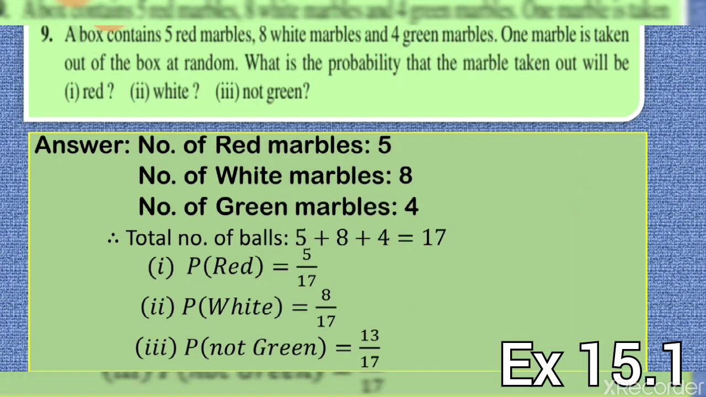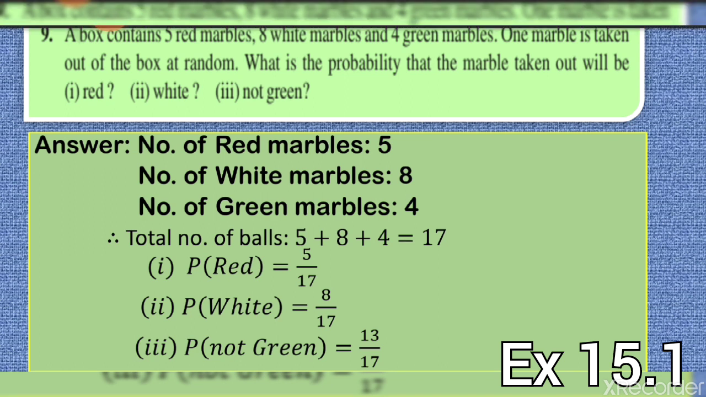Question number 9 is, a box contains 5 red marbles, 8 white marbles and 4 green marbles. So how many total marbles are there? 5 plus 8 plus 4 is 17. So there are a total of 17 marbles. One marble is taken out of the box at random. What is the probability that the marble taken out will be red? How many red marbles are there? It is 5. Total are 17. So the probability of a red marble is 5 by 17.